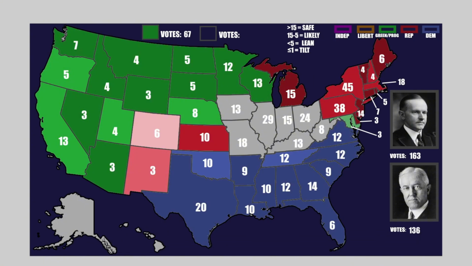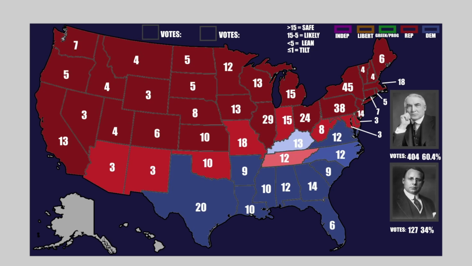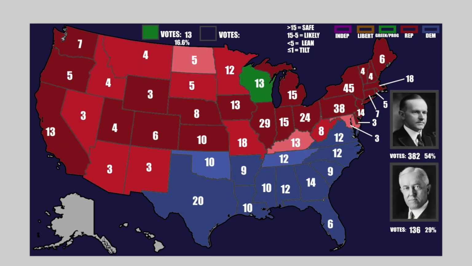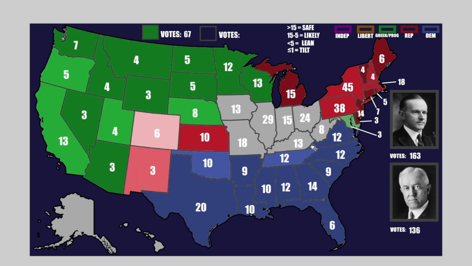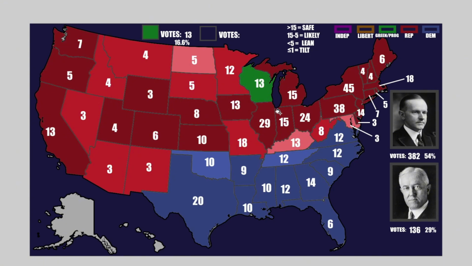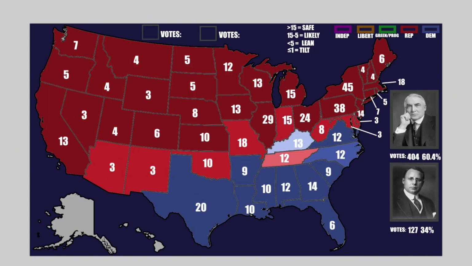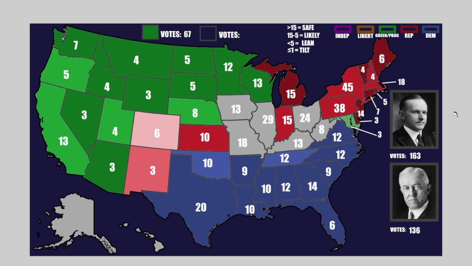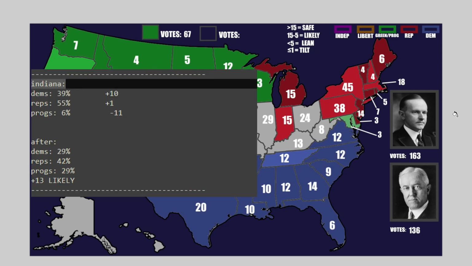Alright, the next big pickup for the Republicans is going to be Indiana. This was a big one for the progressives, but they just couldn't squeak it out this time. But it makes sense when you look at the maps of everything. Look at 1920, and then it solidifies in 1924. Same is true here. It does reverse this solidification right here. Now we're back to 1920, but it is okay. In the end, in Indiana, the Dems got 29% of the vote, the Republicans got 42%, and the Progressives actually tied with 29%. So that's a plus 13 there.